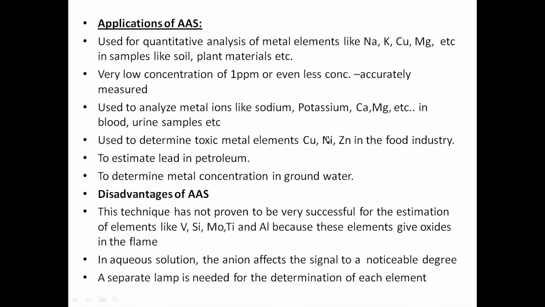If you are analyzing for some 60 plus elements, each analysis should have one of those 60 hollow cathode lamps. So every time you need to keep changing, and keep it ready and available for the analysis. So that is another disadvantage. With this, atomic absorption spectroscopy is completed.